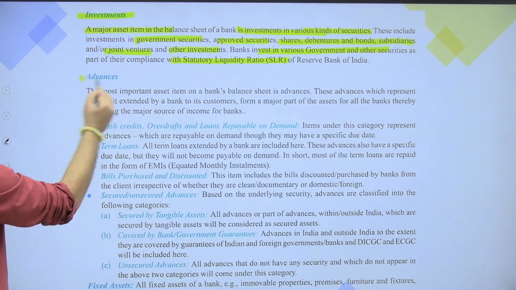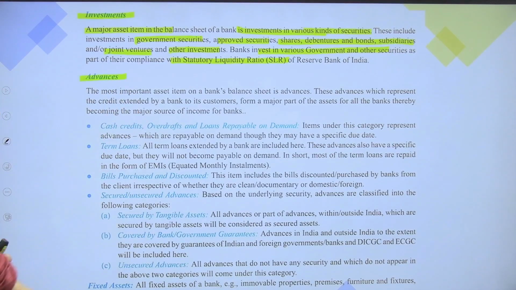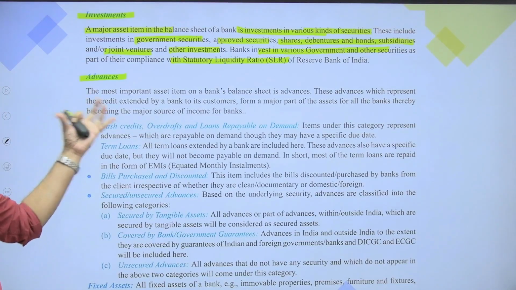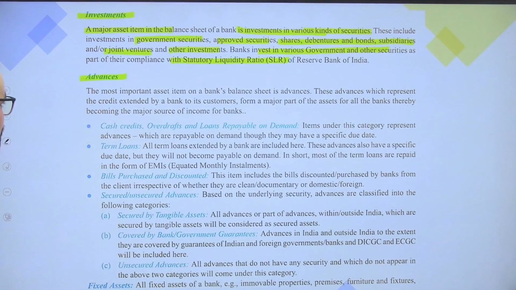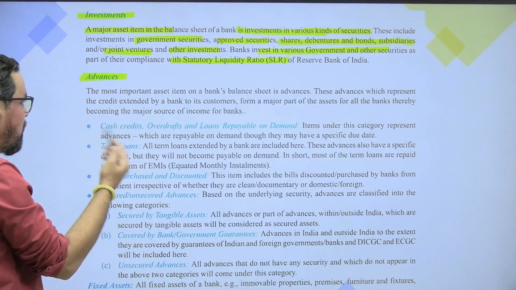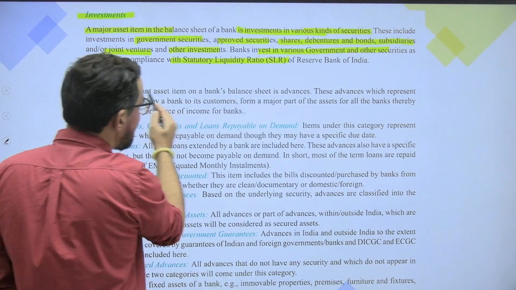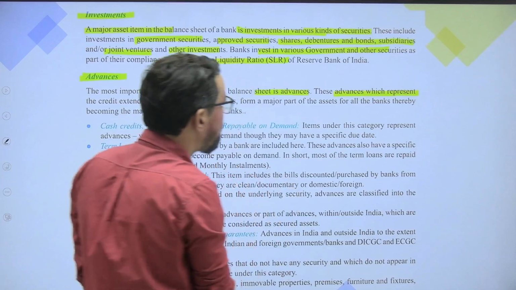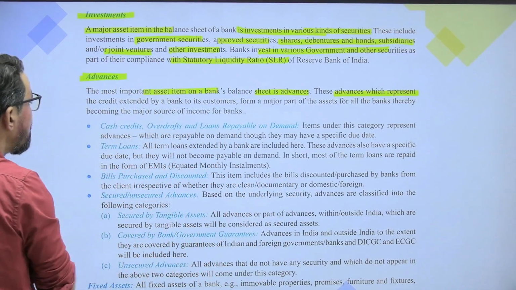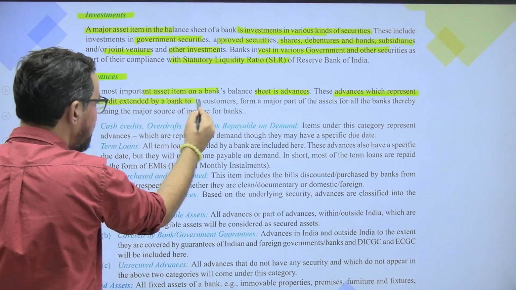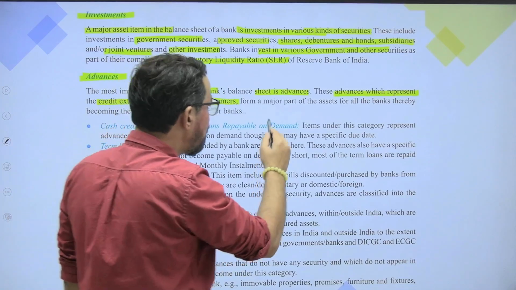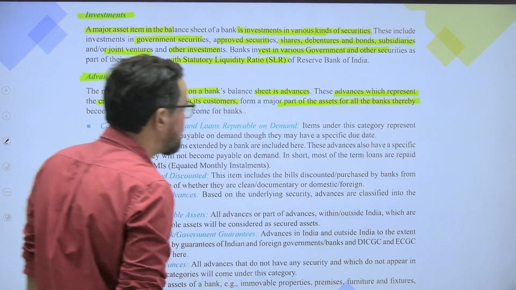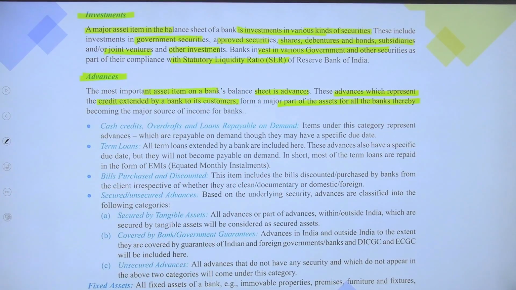Okay. Then we have 9, advances. The most important one, okay, basically these are the major or the primary source of earning for the bank itself. Okay. Advances. So a loan given by a bank to customers. The most important asset on a bank's balance sheet is advances. These advances, which represent the credit extended by the bank to customers, form a major part of the assets for all banks, thereby becoming the major source of income for the bank.